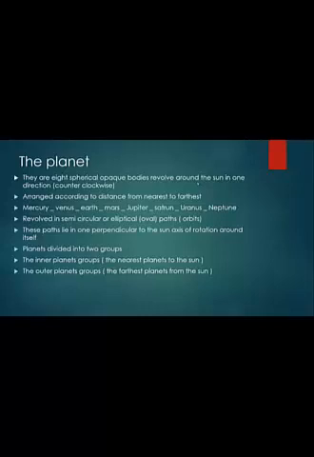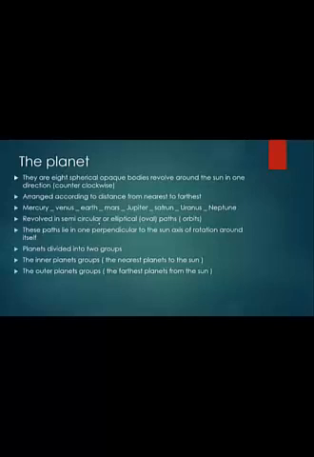The first or nearest planet to the Sun is Mercury, the second is Venus, third is Earth, fourth is Mars, then Jupiter, Saturn, Uranus, Neptune. They revolve in semicircular or elliptical orbits, and these orbits lie in one plane perpendicular to the Sun's axis of rotation around itself.